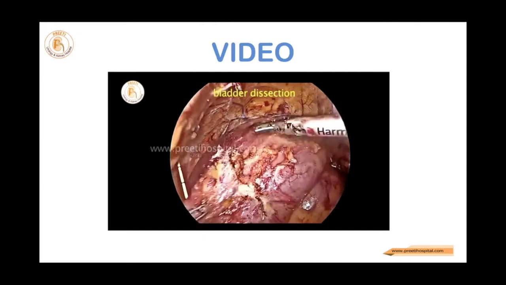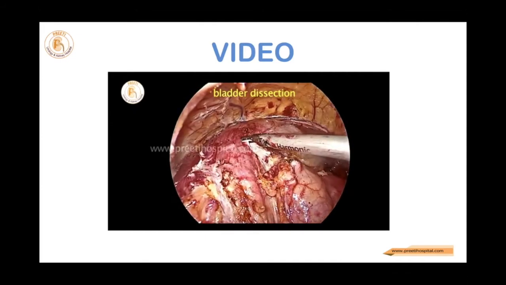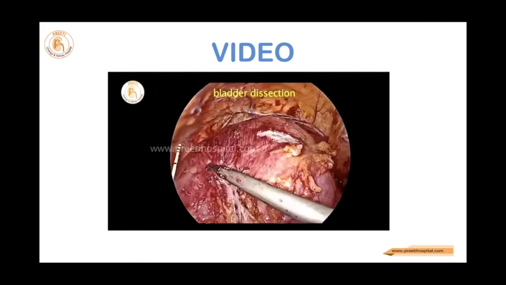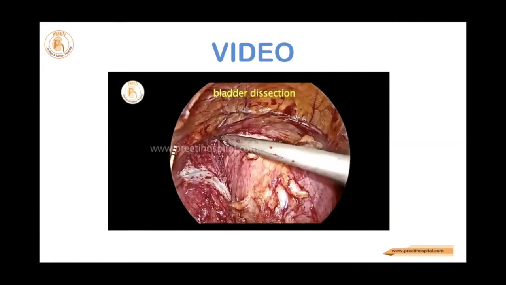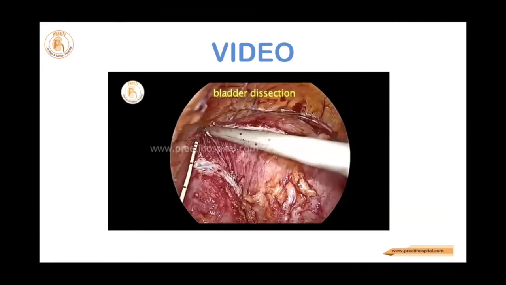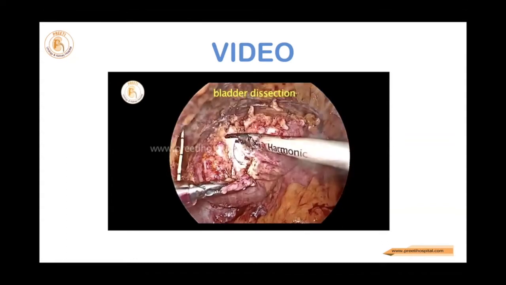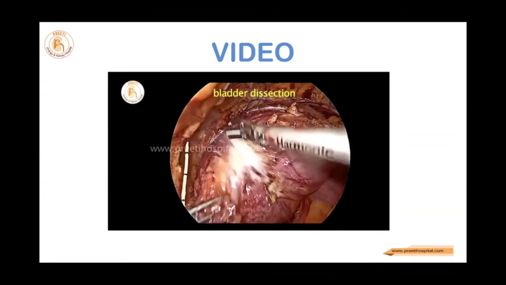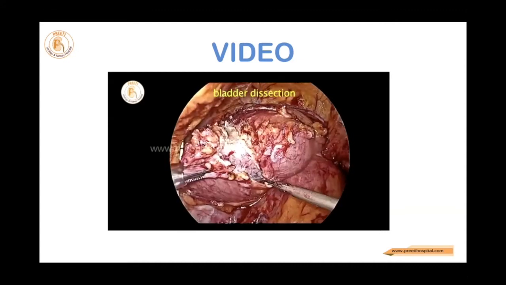In initial cases I used harmonic and dissected the wall. Now I feel that we should not do it. If you keep the entire wall as well as the mucosa intact, it will not get retracted while suturing. This may not be correct. If you use scissors directly after initial marking, that is better. Especially the distal part, you should not coagulate, because that is the one which is going to be anastomosed.